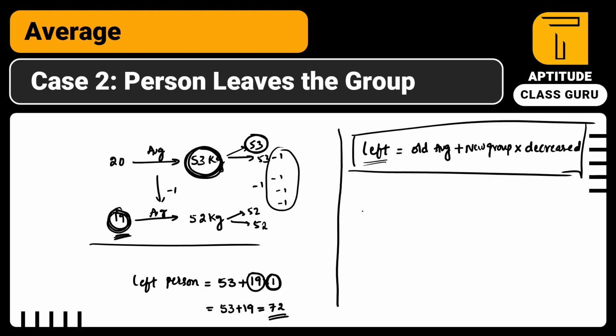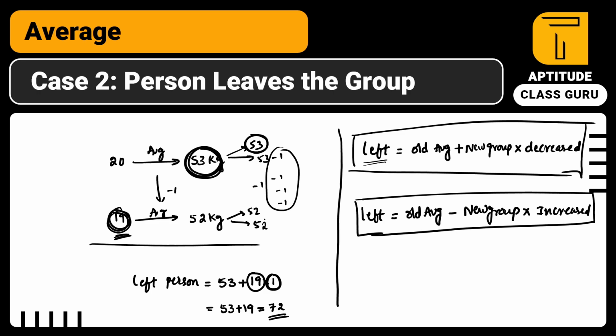And coming to the second one, left person is equal to old average minus new group into increased. So if the group got incremented, it means the left person is giving back some weight or some age to the remaining people, right? He is sacrificing his quantity to the others, so you have to subtract. So you have to remember these two formulas. Based on the situation you have to use them.